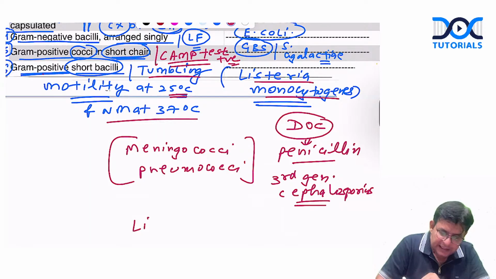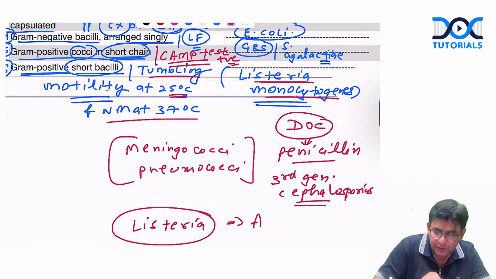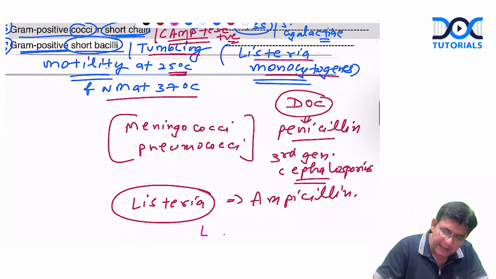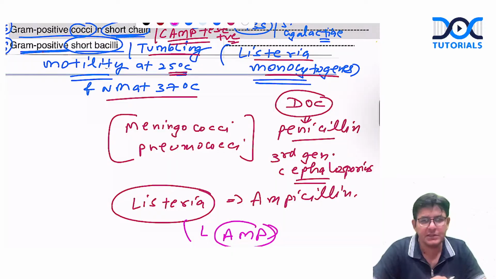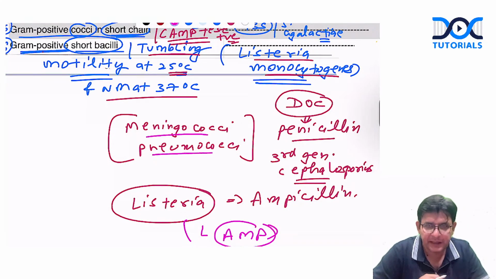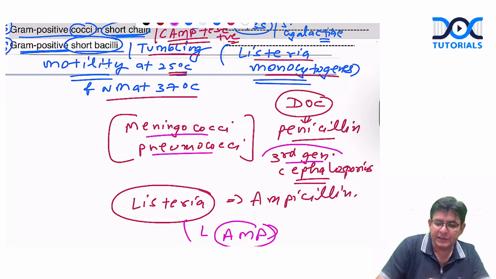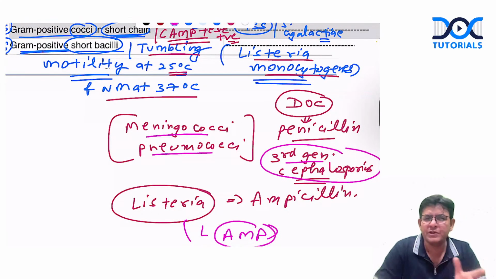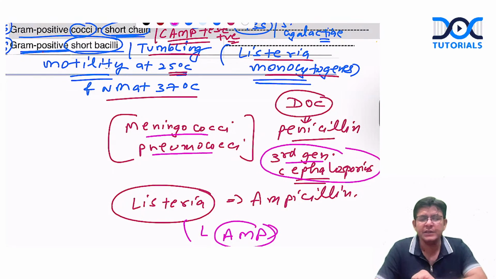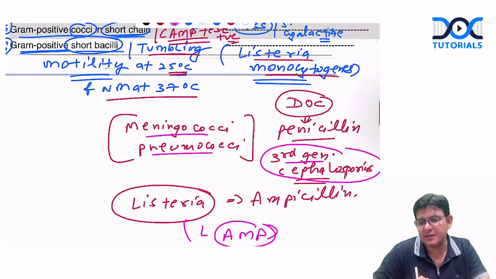As far as Listeria is concerned, guys, remember one thing. For Listeria, the drug of choice is ampicillin. Okay, and how to remember that? Remember like this: L-AMP, LAMP. Listeria drug of choice is ampicillin. For the meningococci and pneumococci, drug of choice is penicillin. And third generation cephalosporins are found to be most effective. Practically, we use these only, ceftriaxone and all. But as per the bookish knowledge, the drug of choice is penicillin.